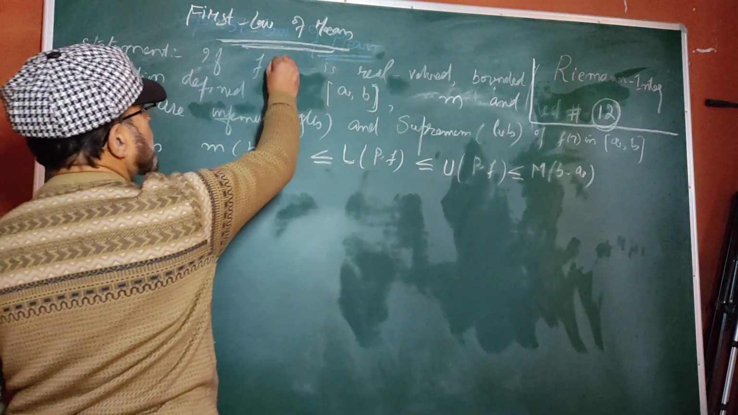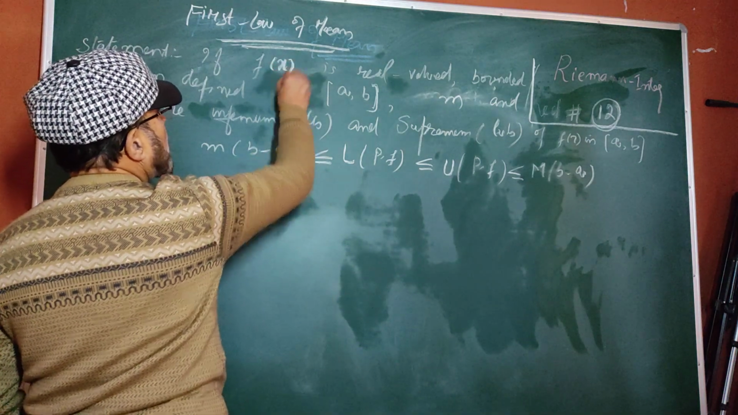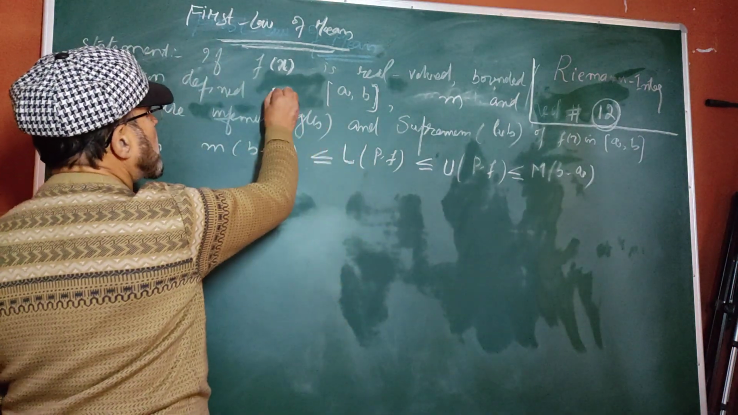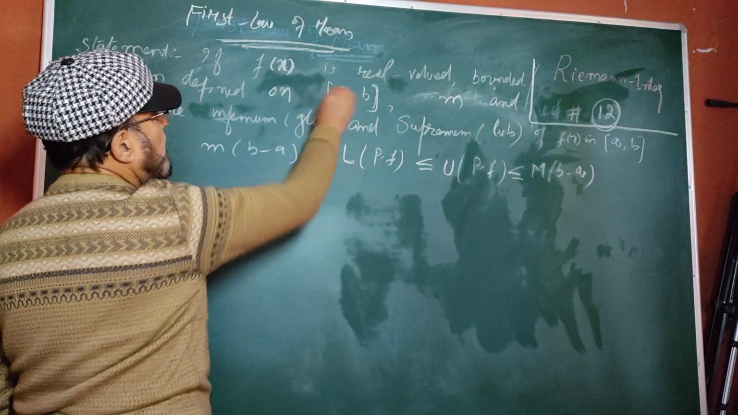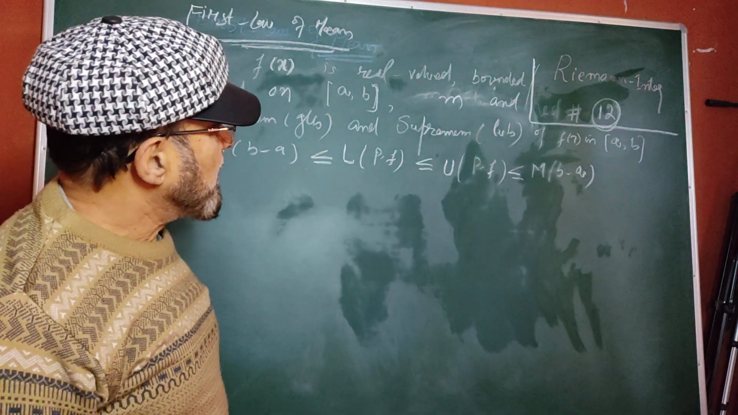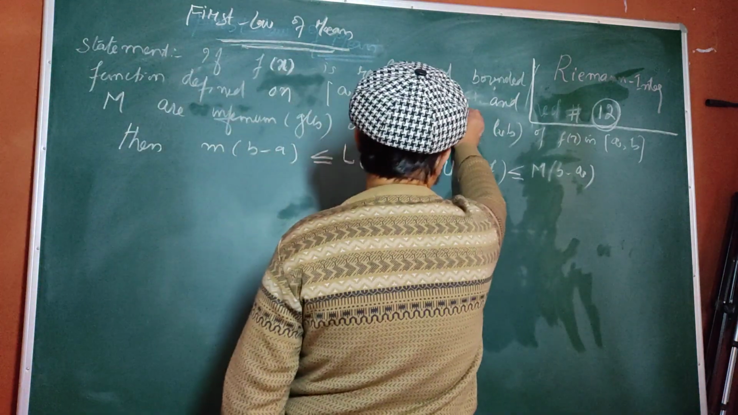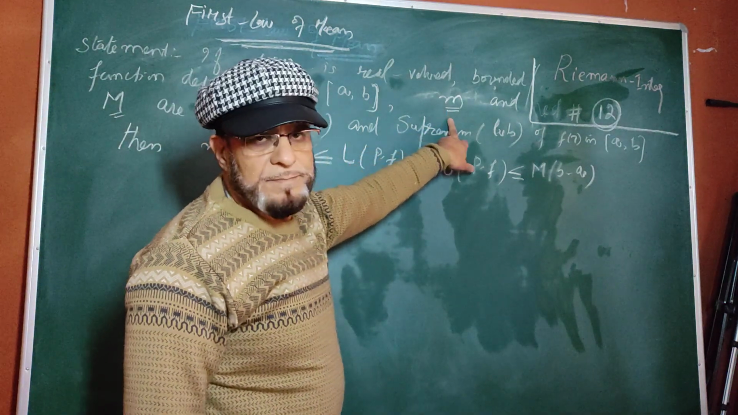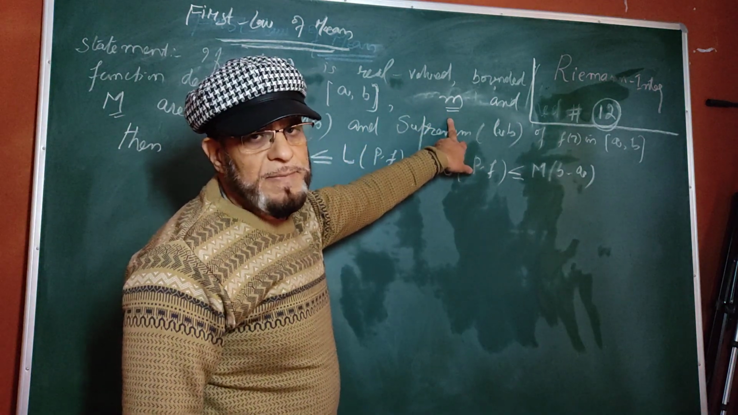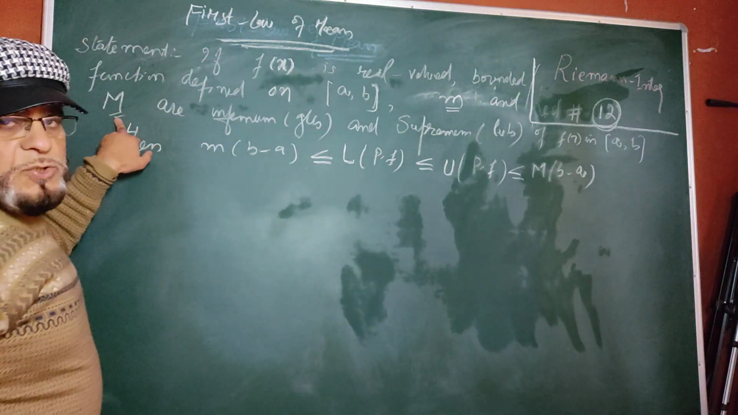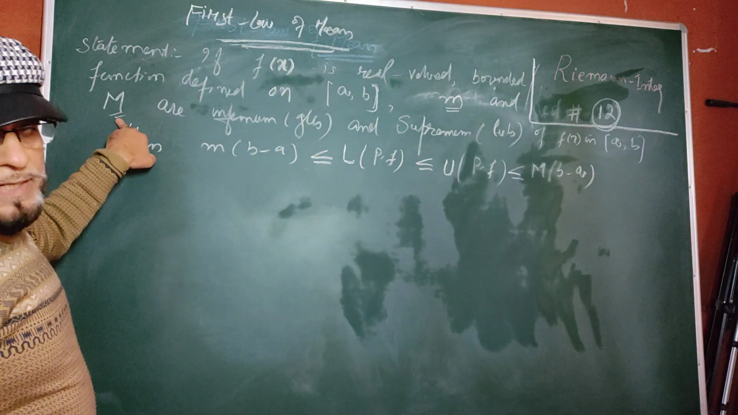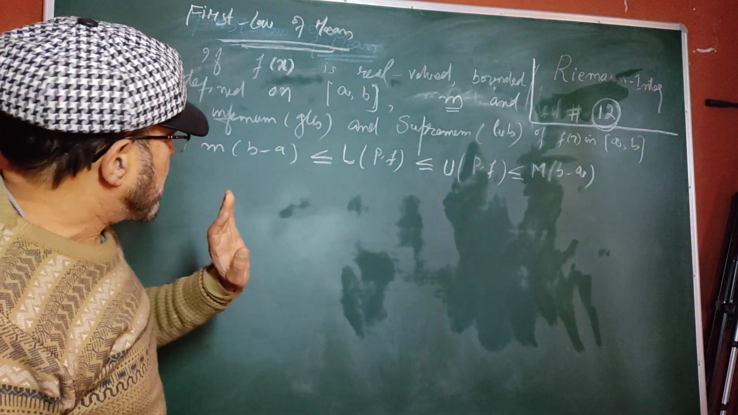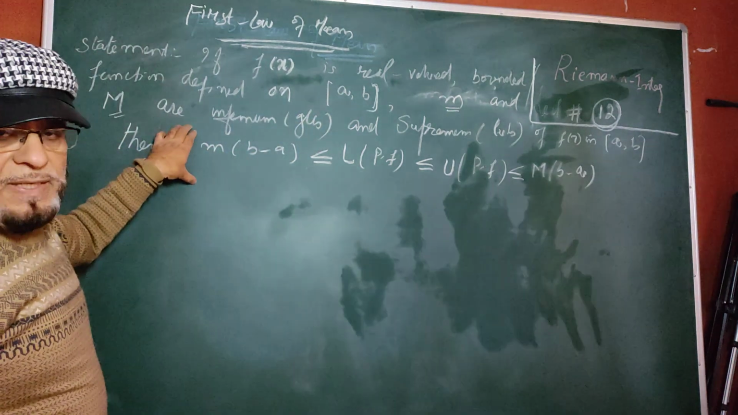It is: if f(x) is a real valued bounded function defined on the closed interval [a, b], small m and capital M, this is the infimum, which is also called GLB, and this is the supremum, which is also called LUB of this function f on this closed interval [a, b]. Then this condition will hold.